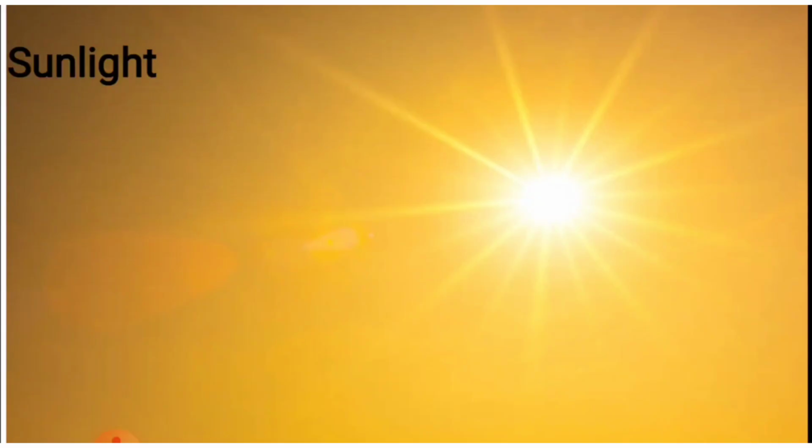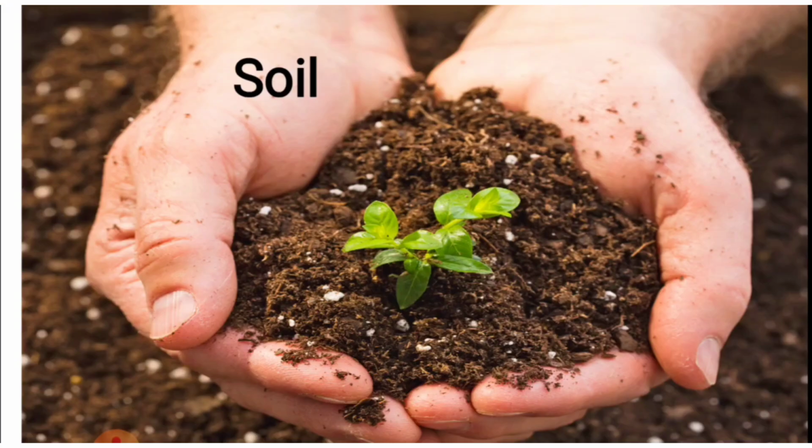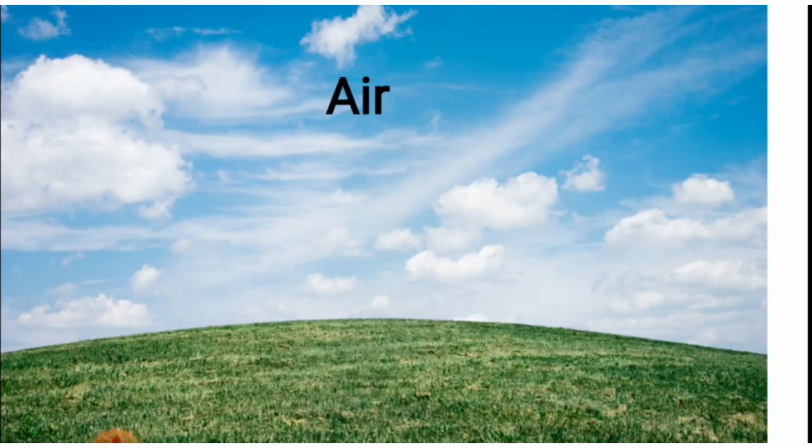Children, can we live without sunlight, water, soil, and air? No, we cannot. They are very important for our life. They are some of the necessary elements of our life. Without them, we cannot live. So, children, in this lesson, we are going to learn two important elements of life. They are air and water. In this part, we shall learn about air.